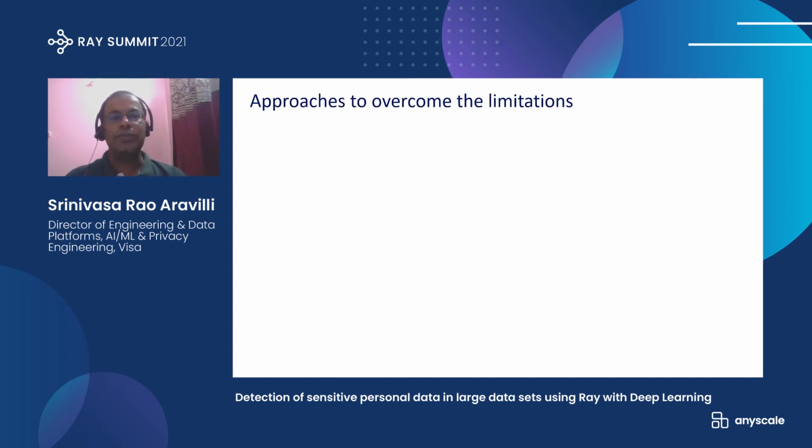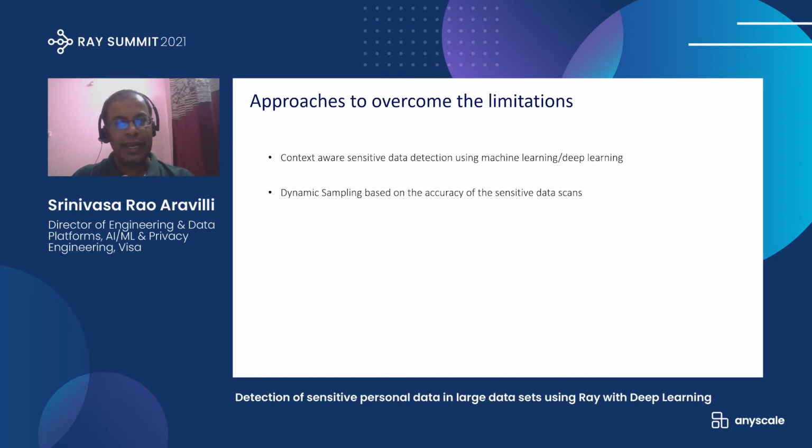So how do we overcome these limitations? That's why we have been working on a context-aware sensitive data detection system using machine learning and deep learning. We make use of dynamic sampling based on the accuracy of the sensitive data scans rather than a static sampling configuration.